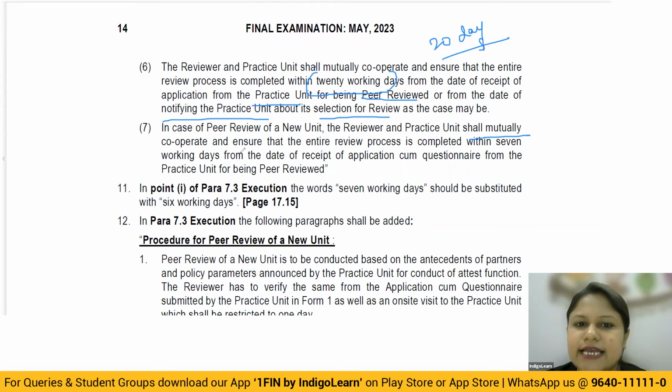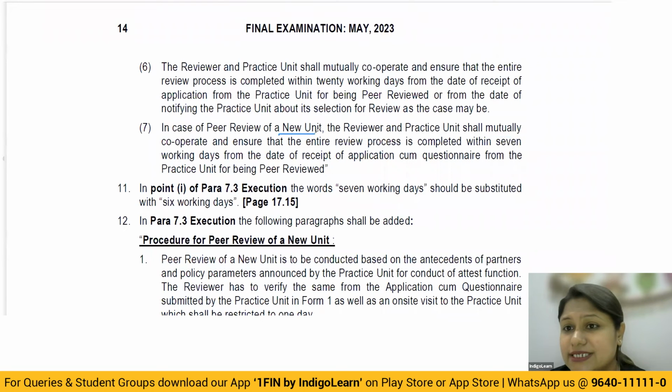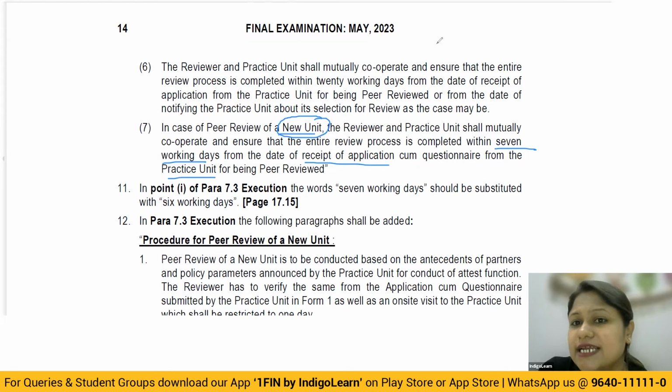Okay, then. In case of peer review of a new unit, now you understand the difference, why we studied the new unit. The reviewer and the practice unit shall mutually cooperate and ensure that the entire review process is completed within 7 working days from the date of receipt of application cum questionnaire from the practice unit being reviewed. Now understand, I told you we are studying the definition of new unit because there are certain guidelines specifically only for new units. And here you see that for the existing units, they are giving 20 days to complete the peer review process.